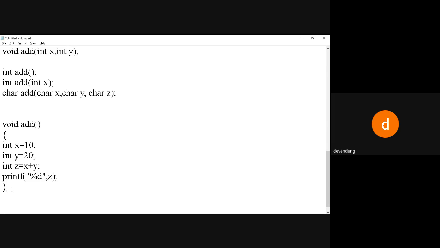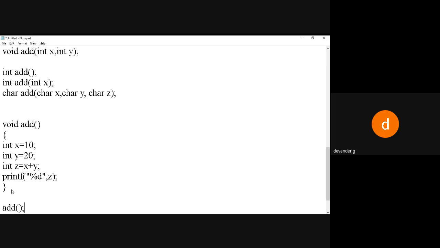Like, if I want to switch the fan on or off, I have to go to the particular button and press it, or use the remote. That means I have to do something to call it by pressing the button. Then only that function behind the button will be called, and the fan will be running. In a similar fashion, whatever program we are writing in parts, we are separately putting somewhere. Now it has to be called one by one. So whatever you have defined, that function has to be called. I'll simply call that function by saying add.